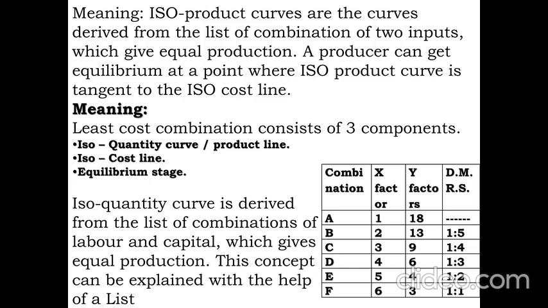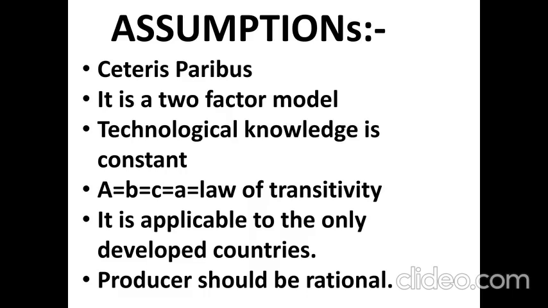His theory is based on many assumptions. They are as follows. First and foremost assumption in any economic theory is ceteris paribus. Ceteris paribus means other things remaining the same. What are those other things? Things like taste, habit, fashion, advertisement, technology, etc. are assumed to be the same. If they change, the theory also changes. Therefore, he assumes that all these factors are constant. It is a two-factor model.